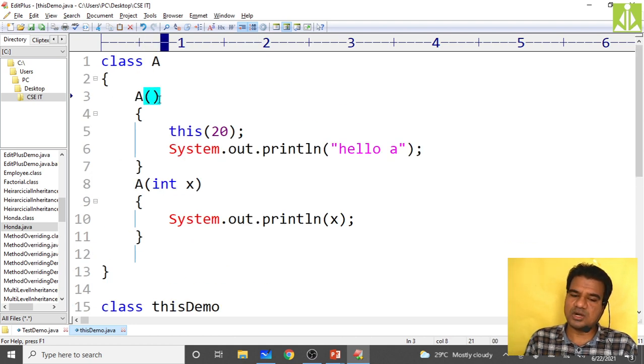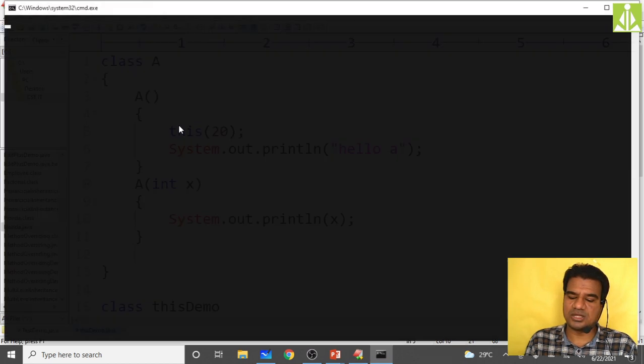So now after this what we'll have? We have the invocation of my parameterized constructor. So the control will jump from here to here and x value will become 20. So that 20 you are printing on the output screen. So this message you will get first. Then the control will come back. After executing the parameterized constructor, the control will come back to this call. Then it will execute this output statement with hello a message. So you will get 20 followed by hello a message on the output screen.